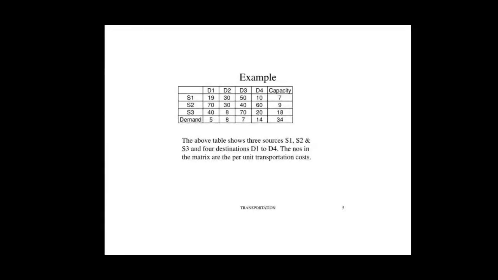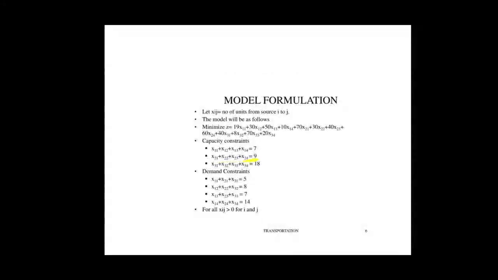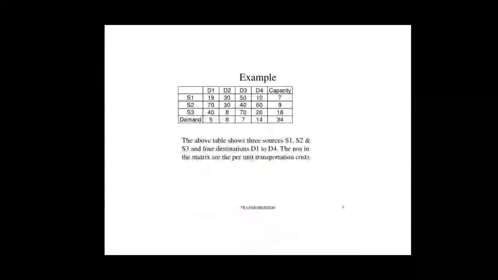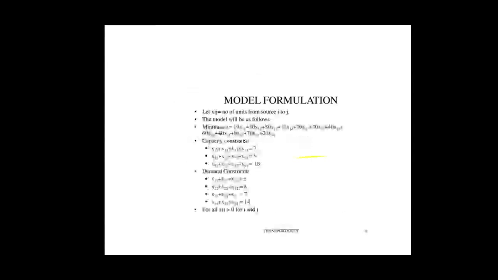For the second row, X21, X22, X23, X24 equal to 9. Means here instead of 1 it is 2. Similarly here X31, X32, X33, X34 is 18. In this way you can write the capacity constraint.